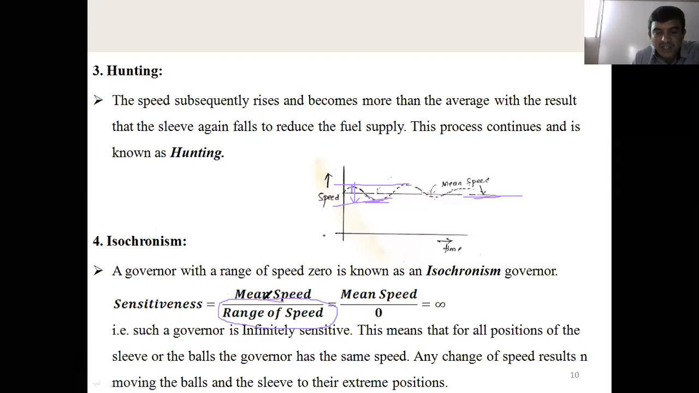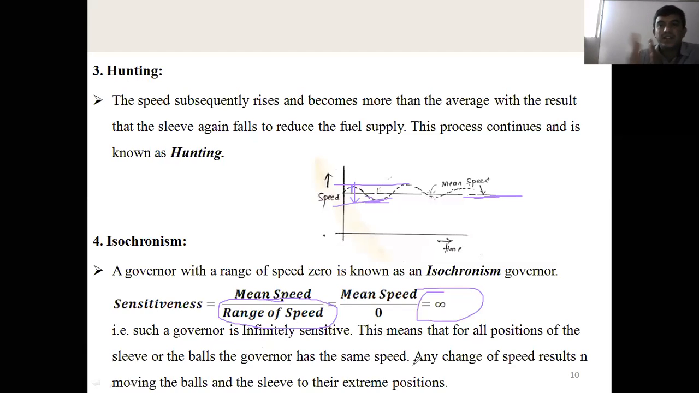Going to the sensitiveness of a governor, it is the ratio of mean speed to the range of speed. The range of speed is 0. Once the range of speed is 0, anything divided by 0 gives infinity, meaning it becomes an infinitely sensitive governor. A governor with a range of speed of 0 is known as isochronous. Once it is isochronous, the sensitiveness of the governor is infinity, such that the governor is infinitely sensitive. What does this mean? This means that all positions of the sleeve or the balls in the governor have the same speed.